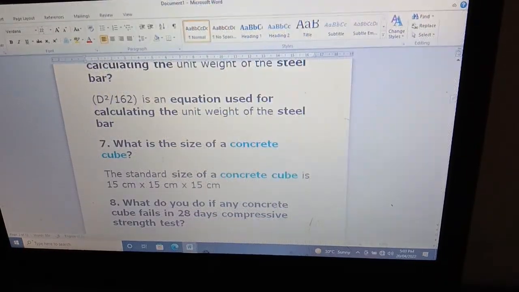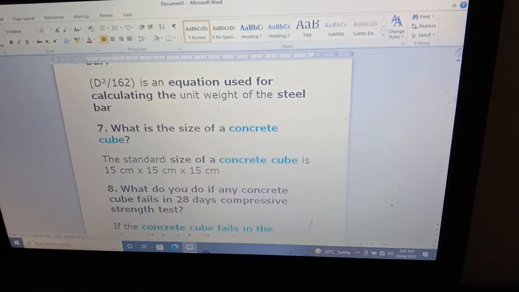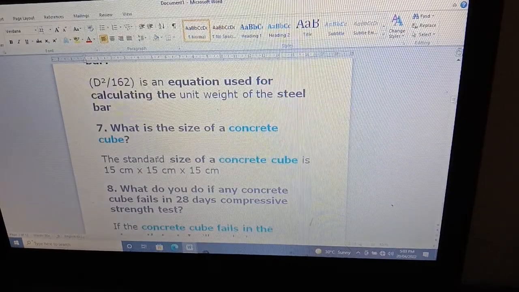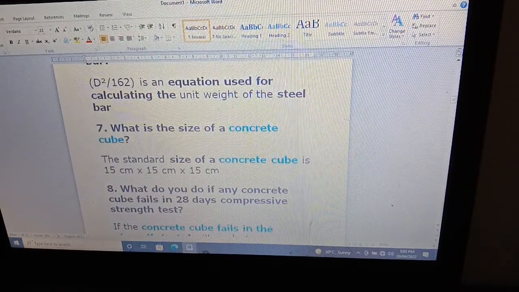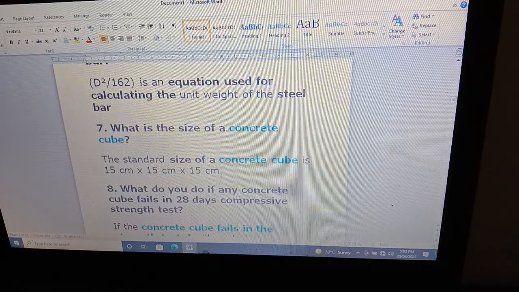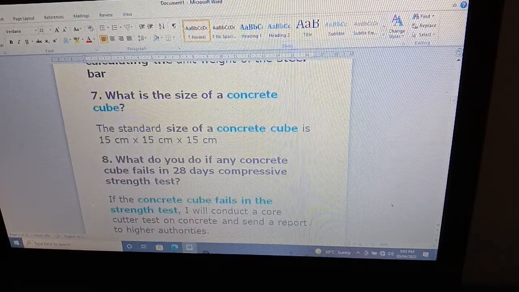Question number 7: what is the size of a concrete cube? Concrete cube, what is the size? 15 centimeter by 15 centimeter by 15 centimeter is the size.